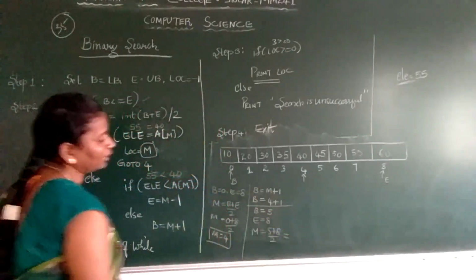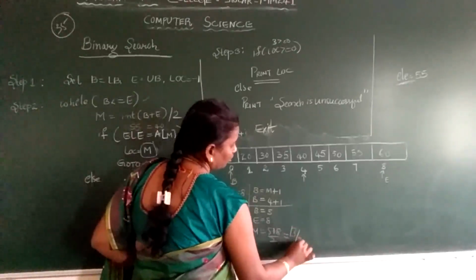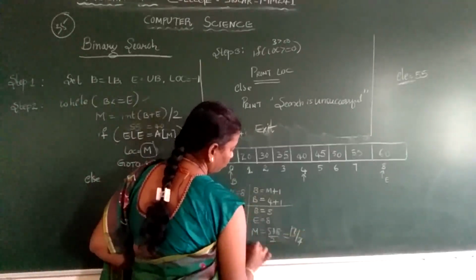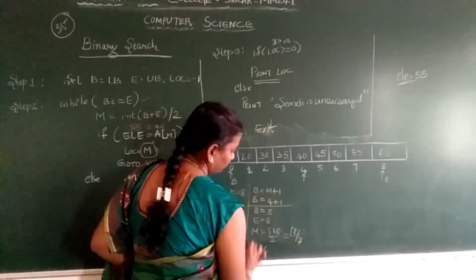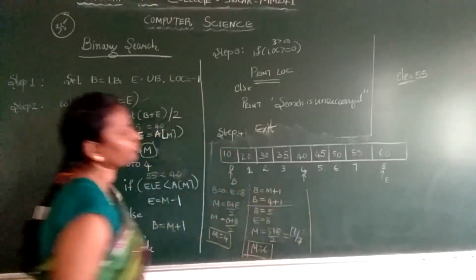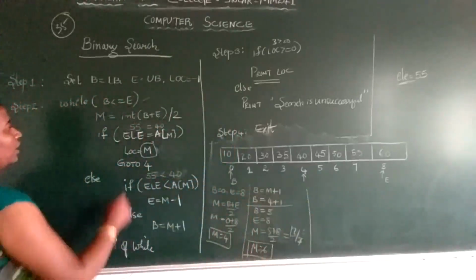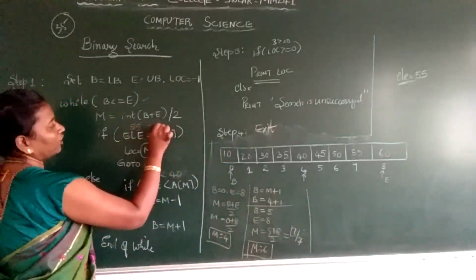Okay. So 13 divided by 2. 2 6s are 12. So your mid element is 6. So what is A of 6? A of 6 is 50. Is 55 equal to 50?